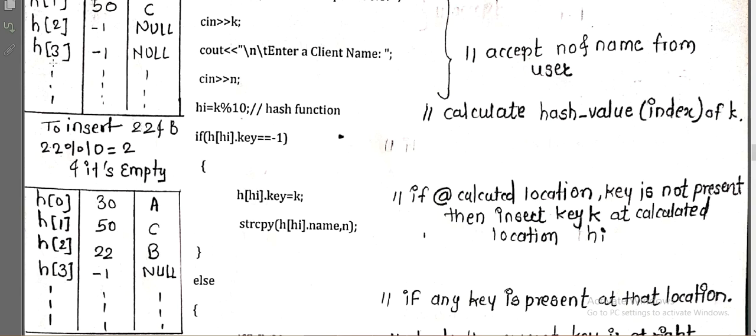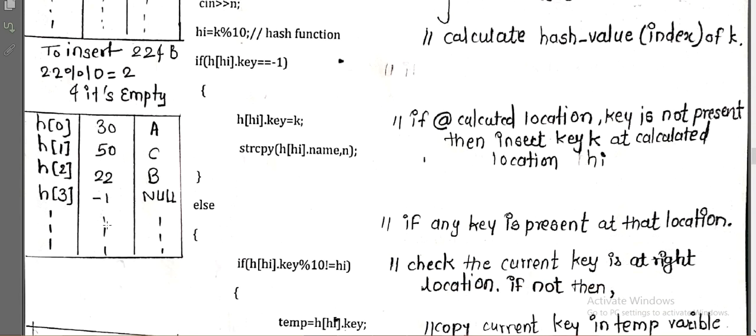So at the location h of 2 I will search whether any key and name is present. The key is -1, which means nothing is present, so we can store the key and that name over here. So you can see that the 22 and the name B I have copied to this location. So 22 gets stored at this location and the name B gets copied instead of this null, right? So in this way we have stored a particular thing in the table. This will work whenever your space is empty.